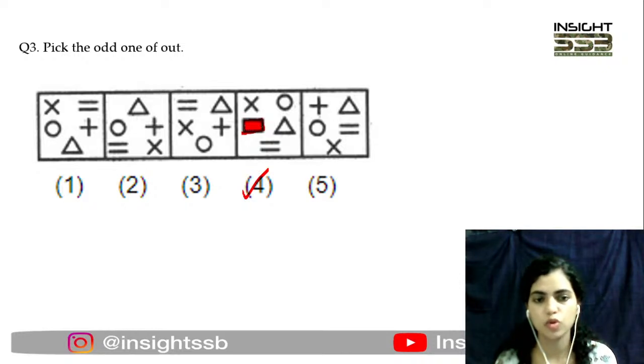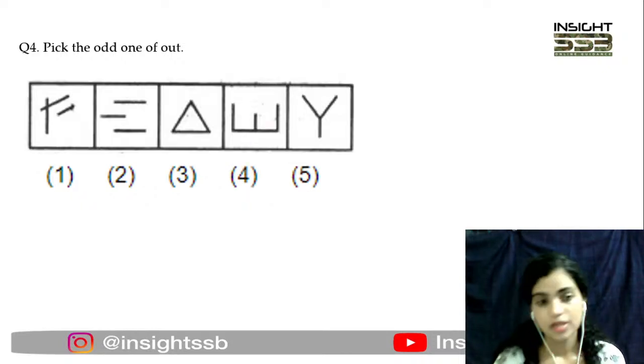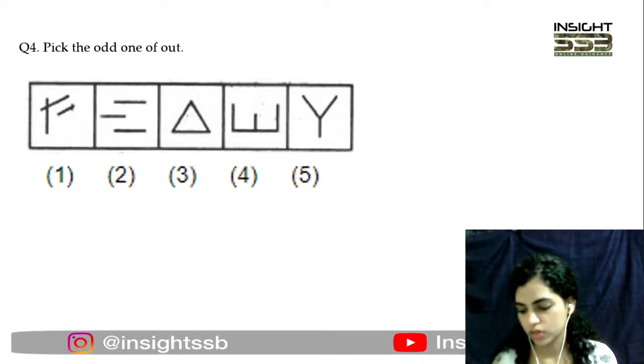That is the more obvious thing, so that is why we are going with 4 here. For this one I assume you are coming up with option 3 or option 4. So maximum of you are saying 4.